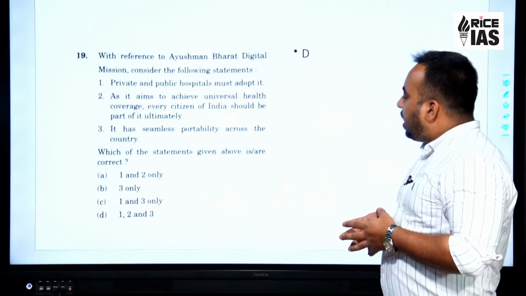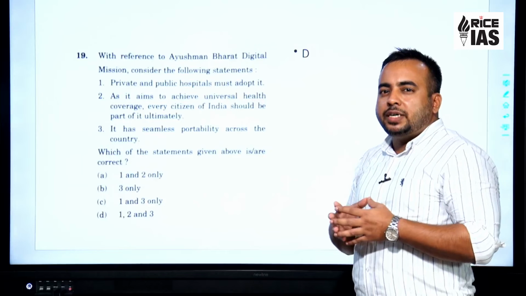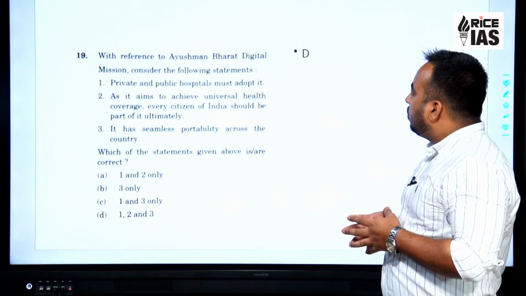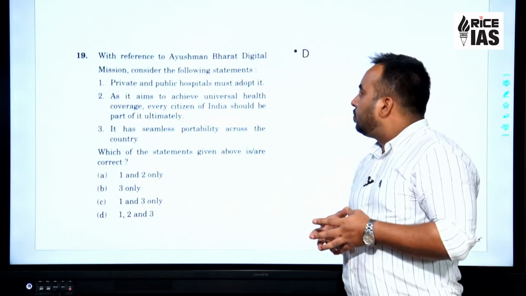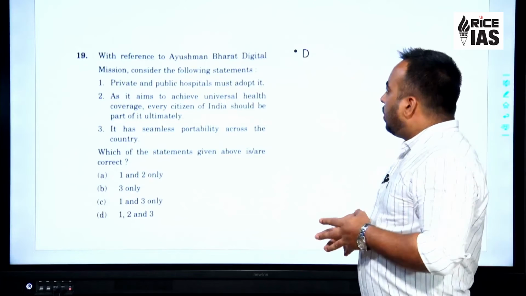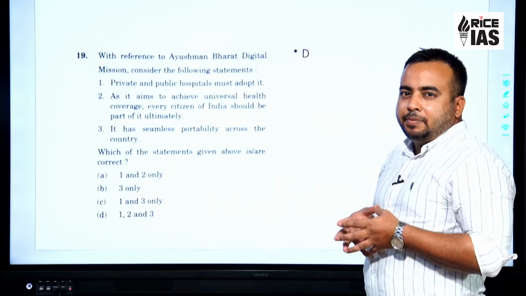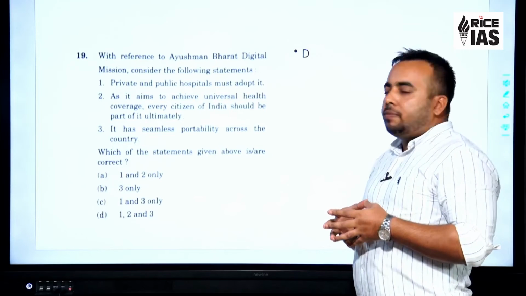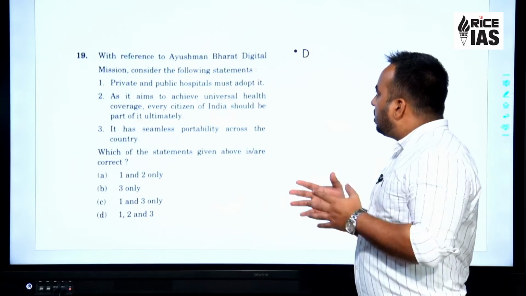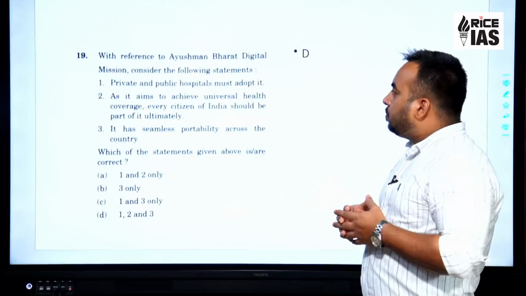So Ayushman Bharat has been among the biggest pioneering projects which the government of India has undertaken, and this has been in the news for quite some time. The digital aspect of it has been in the news for the past couple of years. In fact, Niti Aayog is working big time on the digital economy, digital governance and the national health stack.